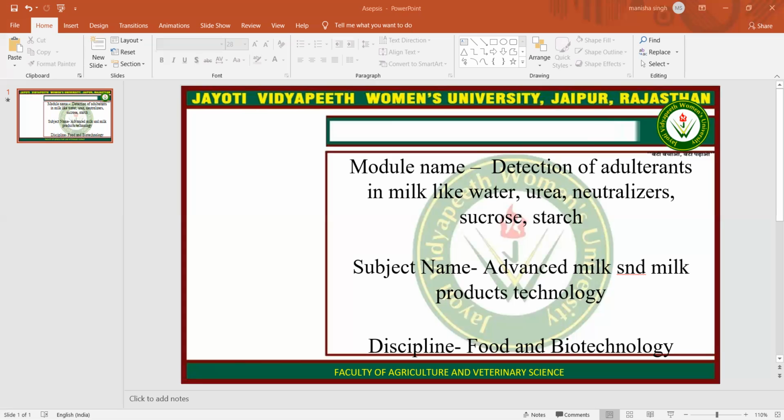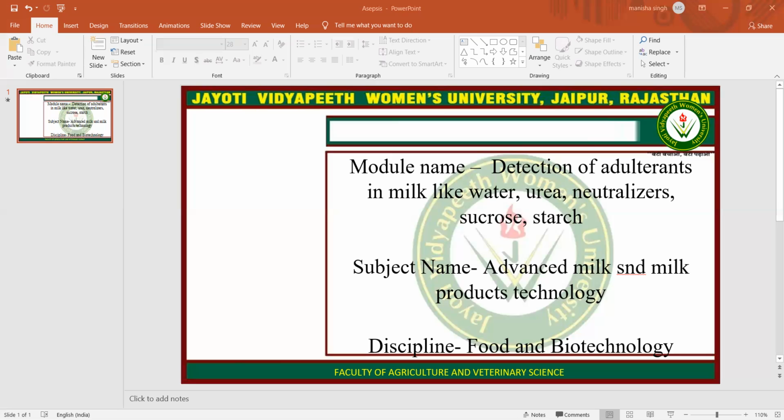Procedure is take 1 ml of milk sample in a test tube, add 1 ml of modified Barfoed's reagent, heat the mixture for exact 3 minutes in a boiling water bath, rapidly cool under tap water, add 1 ml of phosphomolybdic acid reagent to the turbid solution, observe the color. Immediate formation of the deep blue color after adding phosphomolybdic acid reagent indicates the presence of added glucose in the milk sample. In case of pure milk, only faint bluish color can be observed due to the dilution of Barfoed's reagent, and the limit of detection of this method is 0.1%.